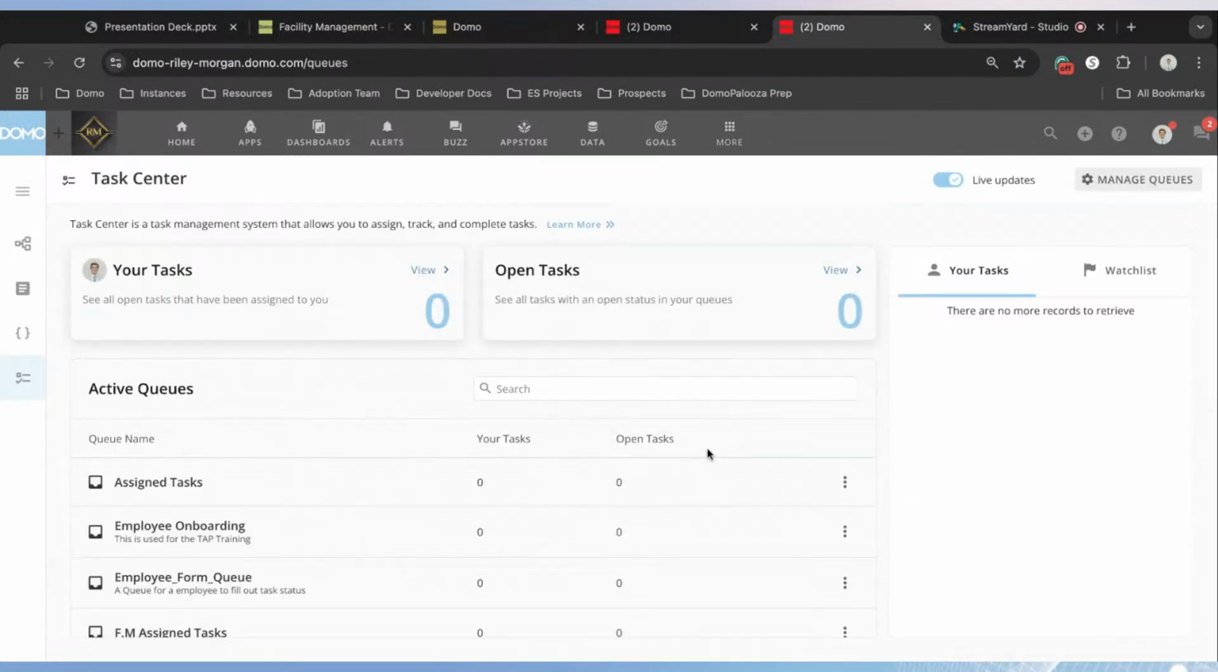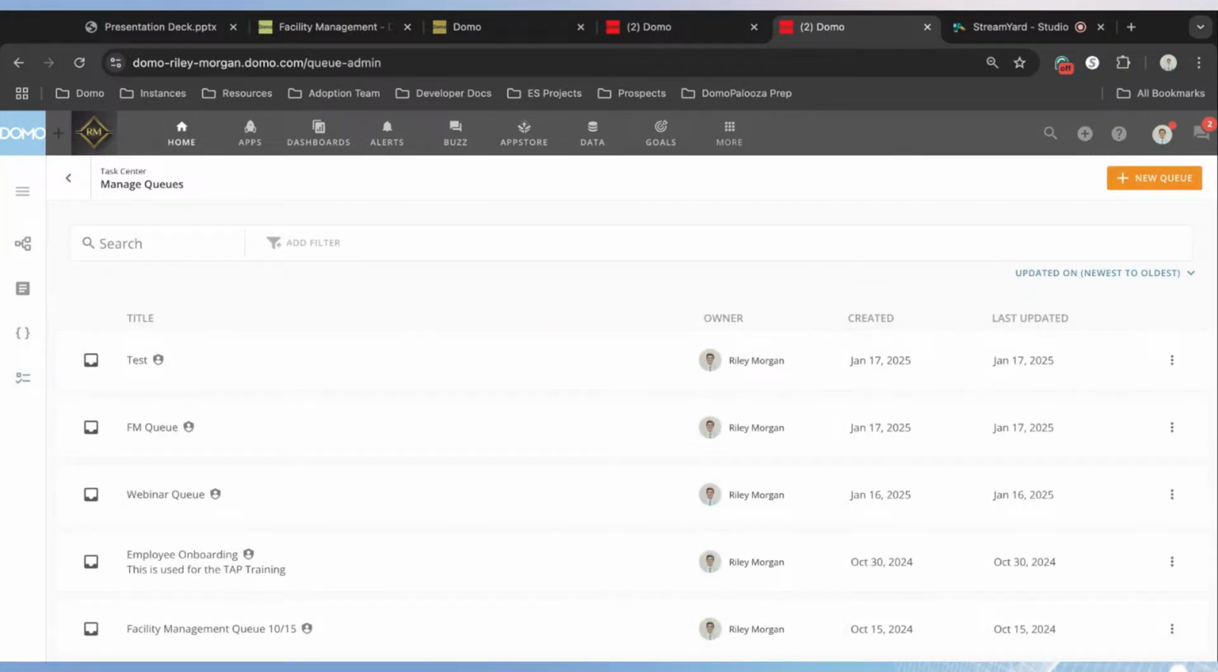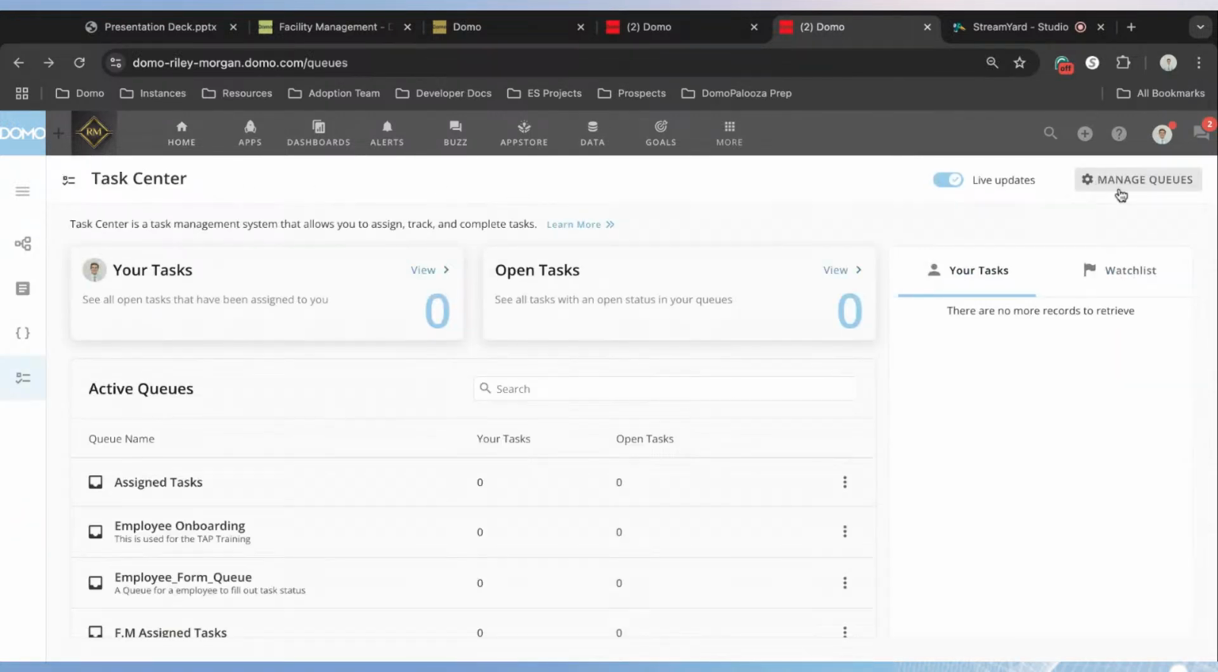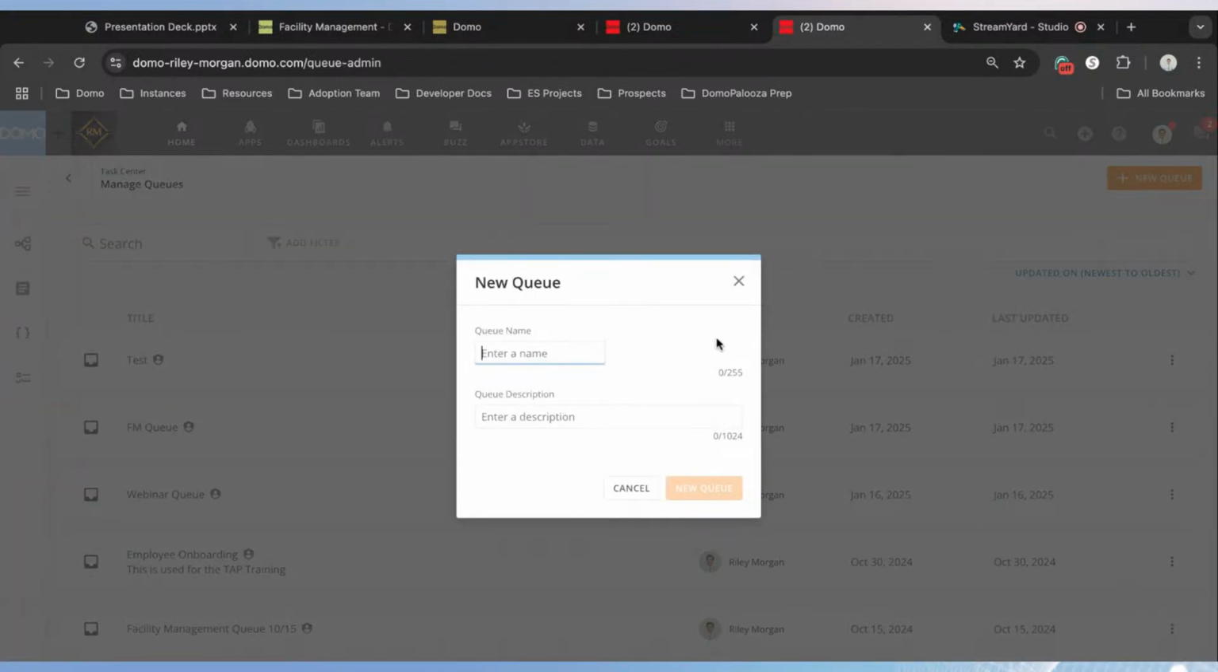And this Task Center is where we can manage all the activities that are being assigned to our team members and set up a queue for all of those to be organized and cleanly formatted. And so inside of Task Center, I want you to click on the Manage Queues button at the top right. And then we're going to create a new queue to place these tasks in. So we're going to name this queue Facility Management.